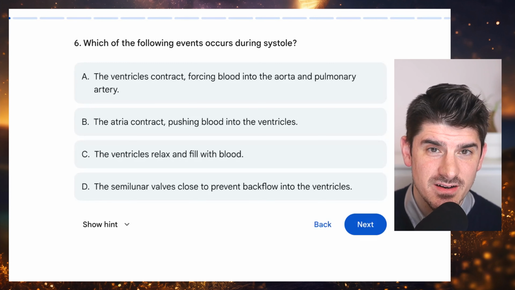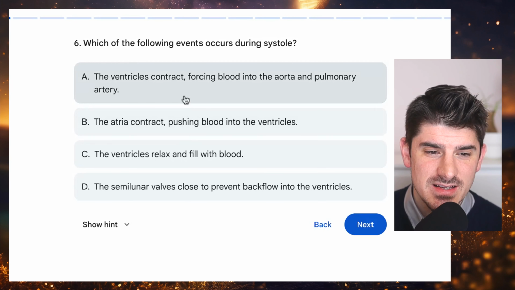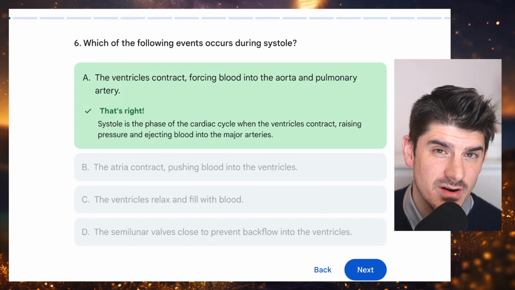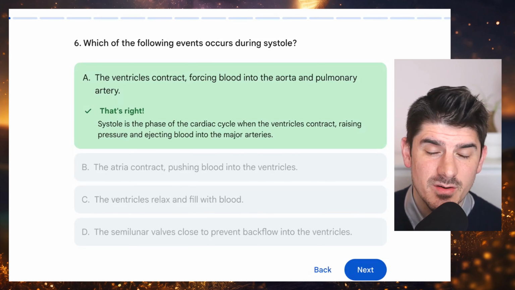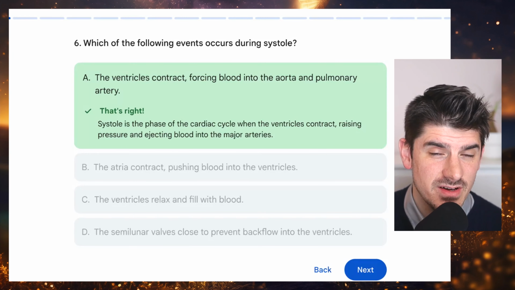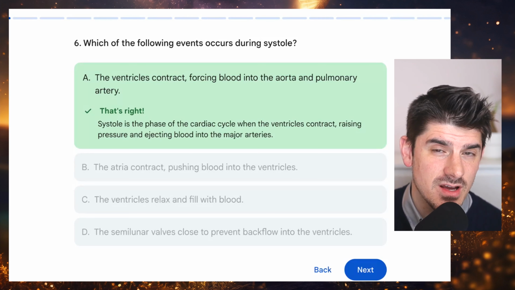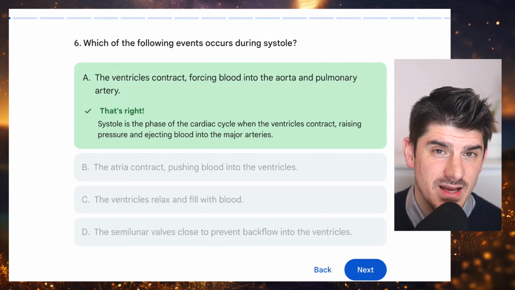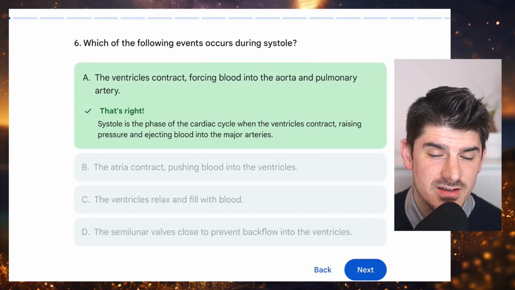And the answer choice here during systole is describing the ventricles contracting, forcing blood into the aorta and pulmonary artery. Answer choice A. Systole is the part of the cardiac cycle where your blood pressure goes up because the ventricles, the very, very strong pumping portion of the heart responsible for pushing blood out of the heart, are contracting.